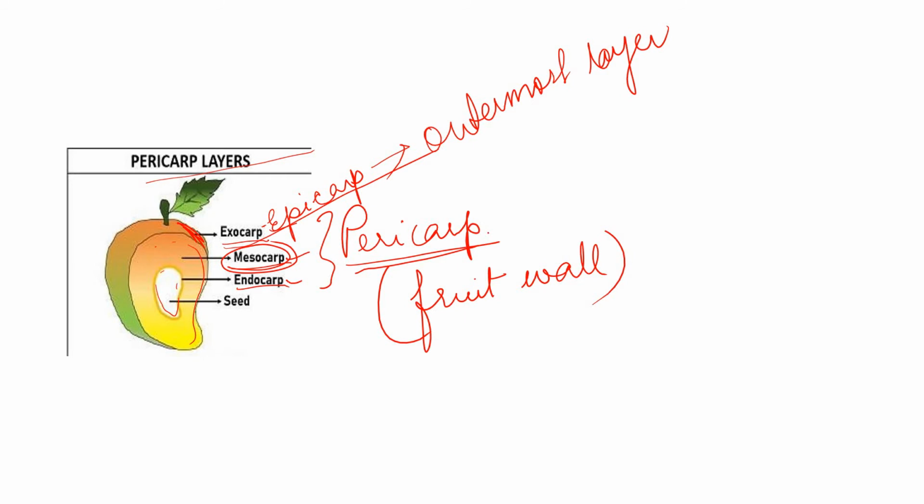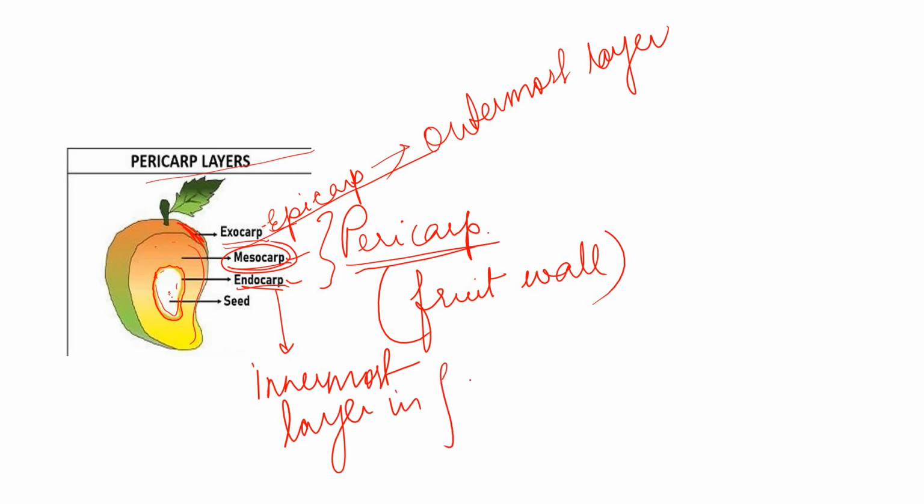And endocarp is the inner layer of the fruit. It is hard and encloses the seed in it. So here, by the side of the seed, there is one layer which is called the endocarp, and this is basically hard in nature, and this is the innermost layer of the fruit. Understood? So this exocarp, mesocarp and endocarp together is called the pericarp.